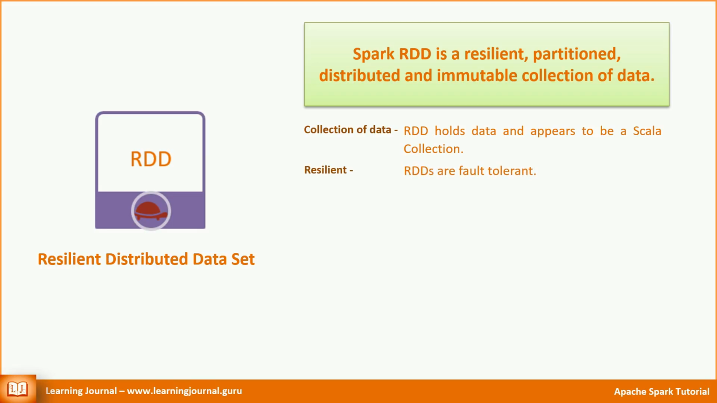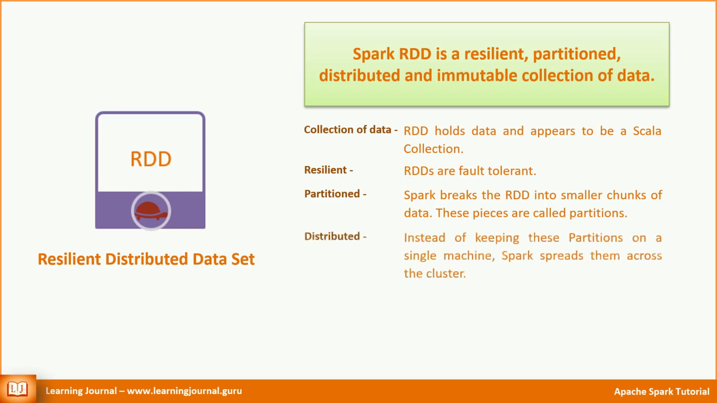Resilient. That means they can recover from a failure. RDDs are fault tolerant. Partitioned. Spark breaks the RDD into smaller chunks of data. These pieces are called partitions. And instead of keeping these partitions on a single machine, Spark spreads them across the cluster. So, they are a distributed collection of data. Immutable. Once defined, you cannot change them. So, a Spark RDD is a read-only data structure.